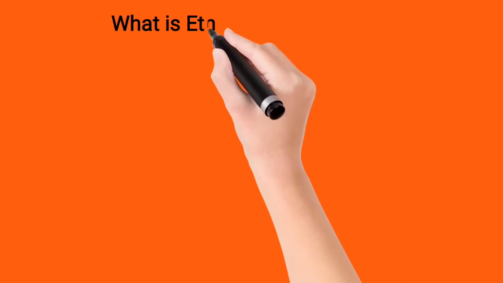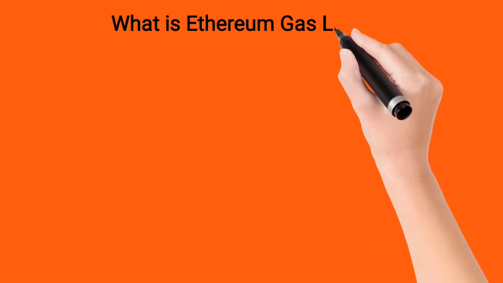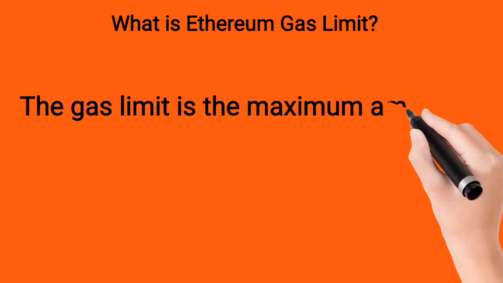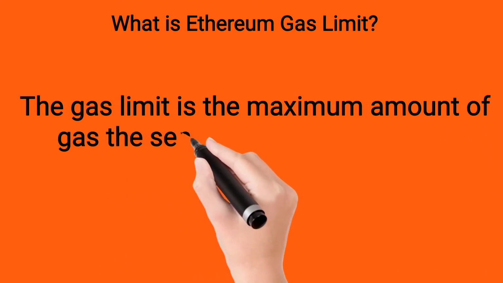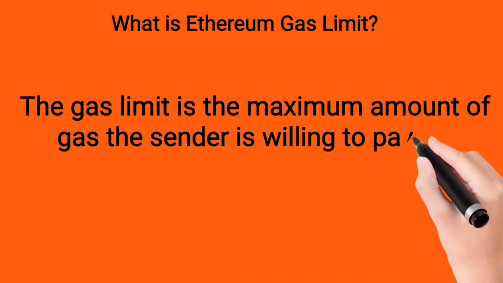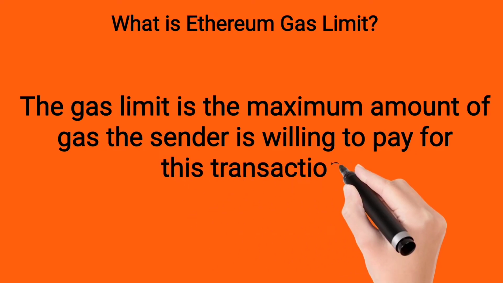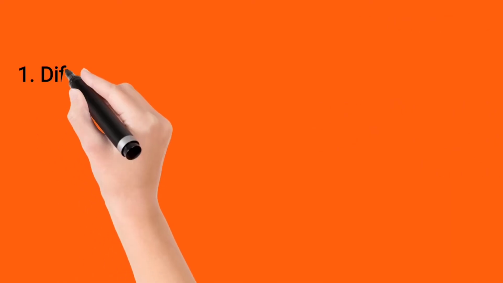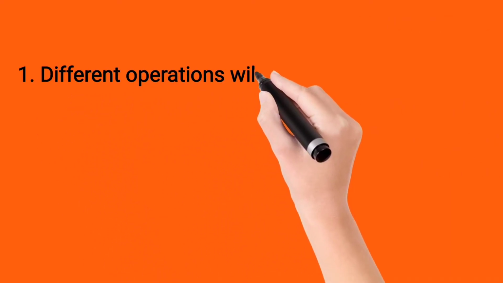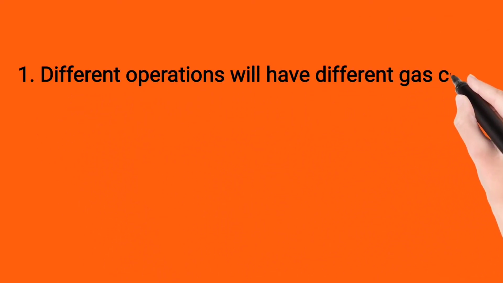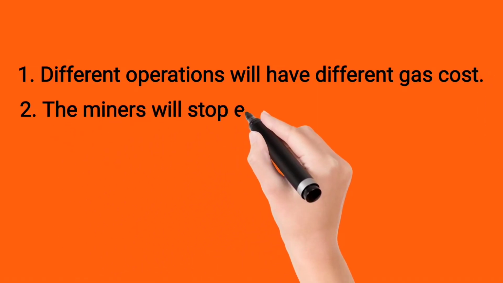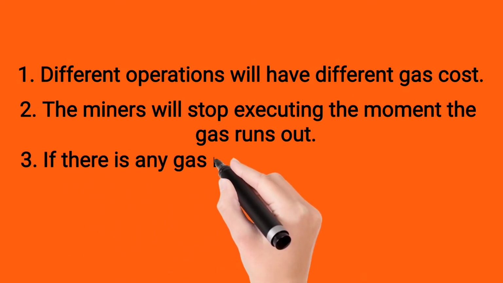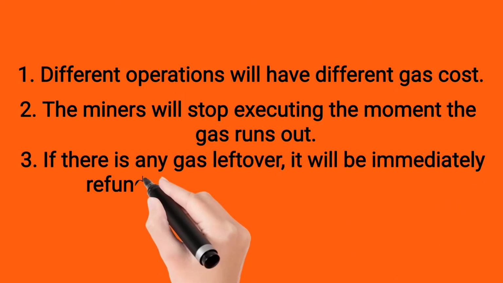Before we go further, it is important to know the concept of the gas limit. What is the Ethereum gas limit? In order to get an operation done on Ethereum, the sender of the transaction must specify a gas limit before they submit it to the network. The gas limit is the maximum amount of gas the sender is willing to pay for this transaction. When specifying a gas limit, the following points should be considered. Different operations have different gas costs. The miners will stop executing at the moment when the gas runs out. If there is any gas left over, it will be immediately refunded to the operation generator.